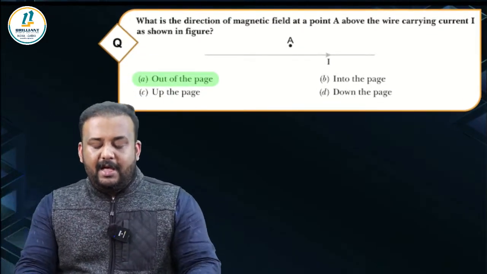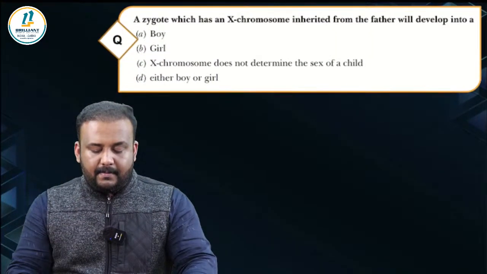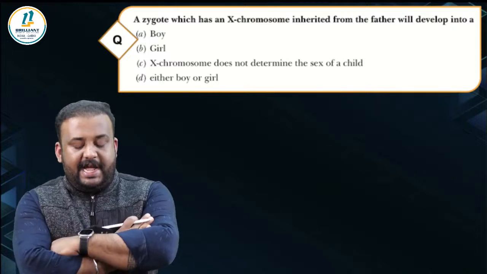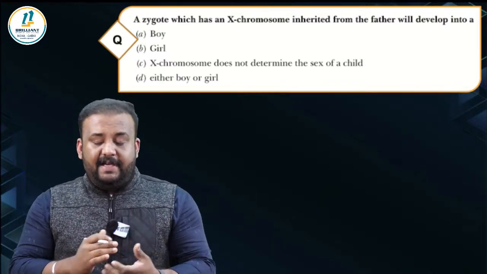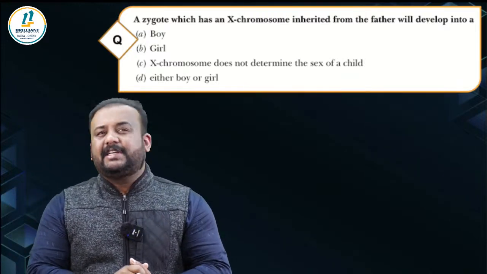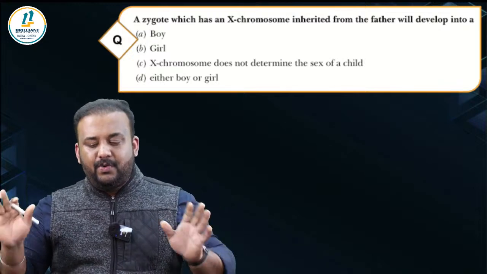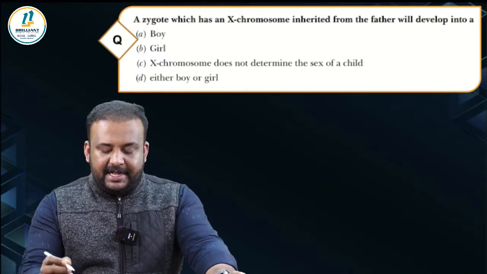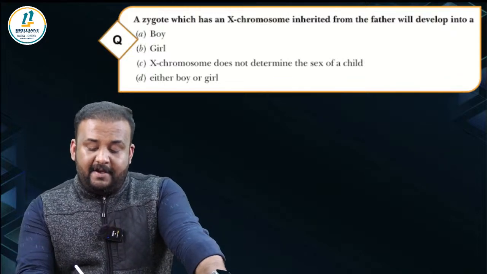So let's move on to the next question. A zygote which has an X chromosome inherited from the father will develop into a. See, from sex determination, for sure you are going to get a question. That's guaranteed. You will get a question from sex determination. So here the question is, a zygote which has an X chromosome inherited from the father.